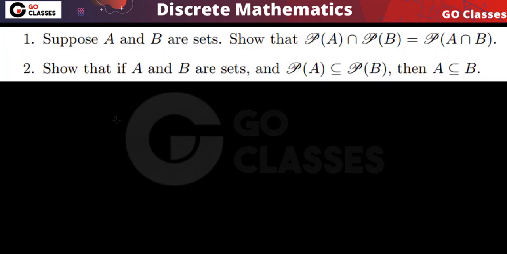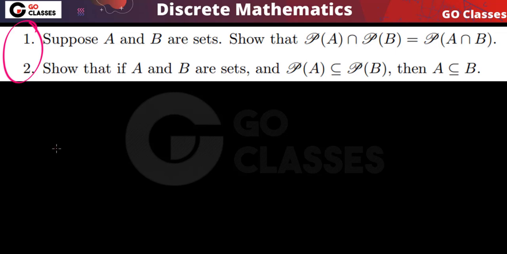Now read these two questions. Suppose A, B are sets. Show that the power set of A intersection the power set of B is equal to the power set of A intersection B. And show that if the power set of A is a subset of the power set of B, then A is a subset of B. These two statements we need to prove.